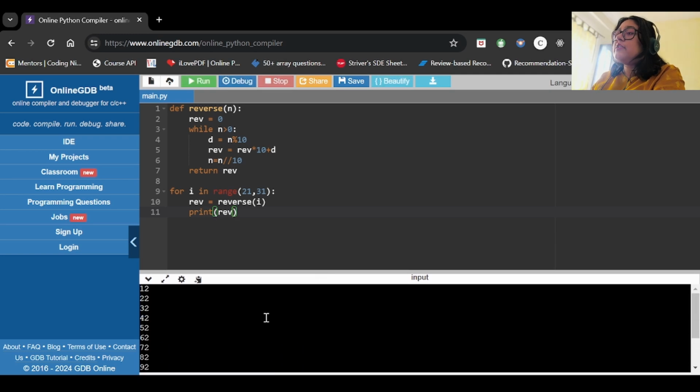So let's see now. So we were giving 21 to 31, right? So it will go from 21 to 30. So instead of 21, I am getting 12, right?